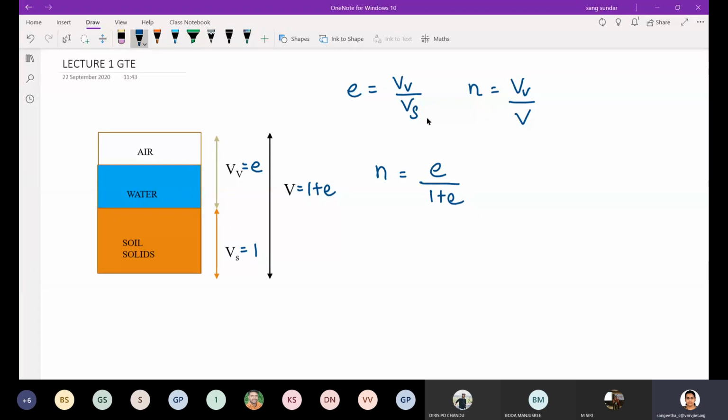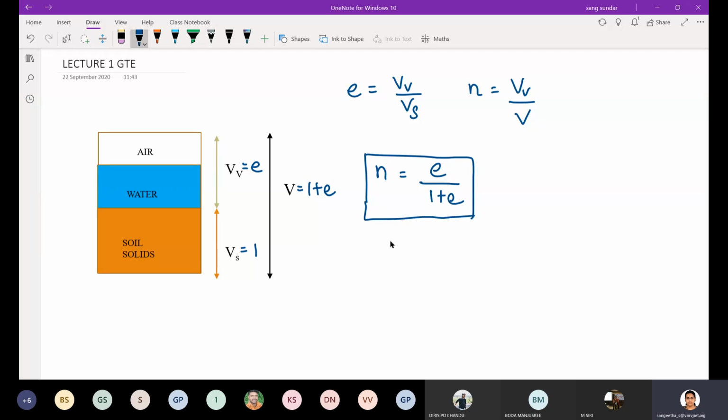Another relationship people used to claim is the reverse one, e in terms of n. If you want, you can remember that also. Otherwise, there is no need to remember it, because if you have one relationship, the other one you can simply derive.